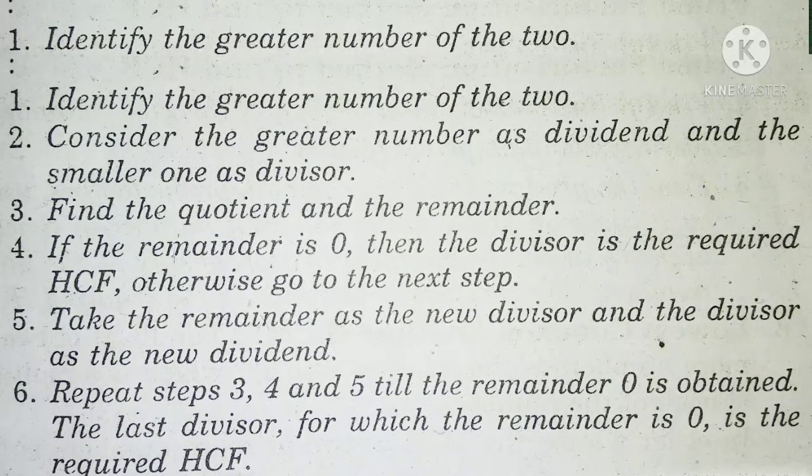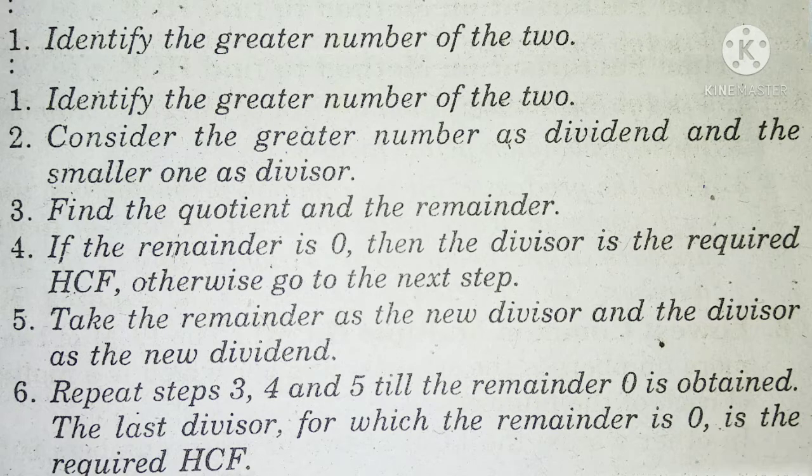To find the HCF of two given numbers with the help of Euclid division algorithm, the following steps should be used. Step first, identify the greater number of the two. Second step, consider the greater number as dividend and the smaller number as divisor. Step 3, find the quotient and remainder. Step 4, if the remainder is 0, then the divisor is the required HCF, otherwise go to the next step.